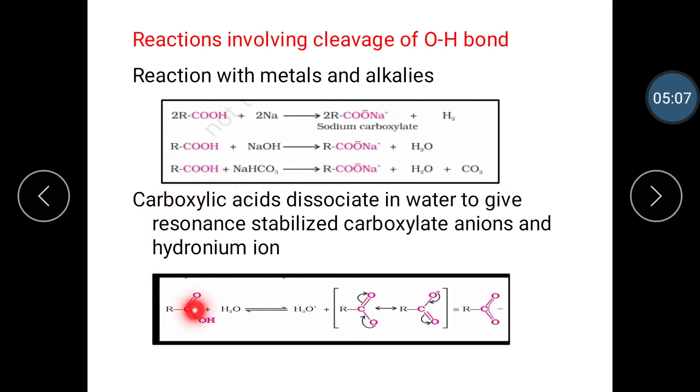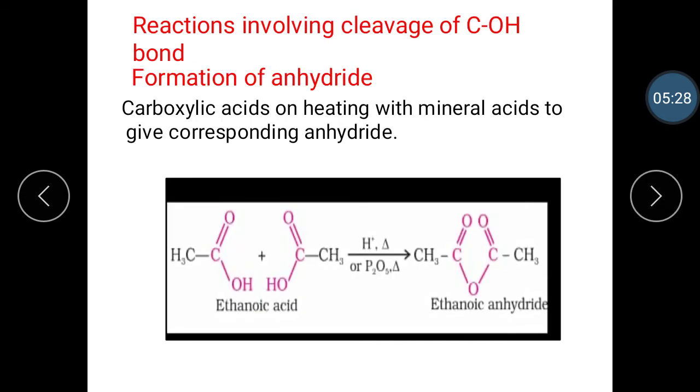The next reaction is that carboxylic acid dissociates in water to give resonance stabilized carboxylate anions and hydronium ion. Let's see this reaction. When carboxylic acid reacts with water, it gives hydronium ion and resonance stabilized carboxylate anions. Then the next type of reactions are reactions involving cleavage of the C-OH bond.